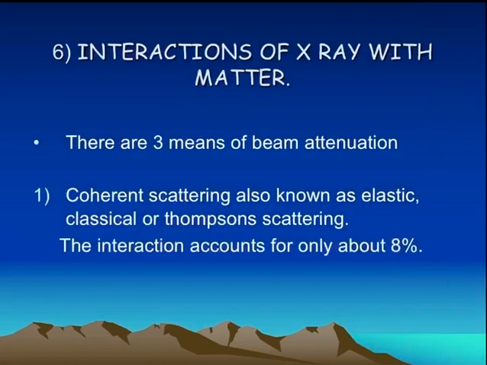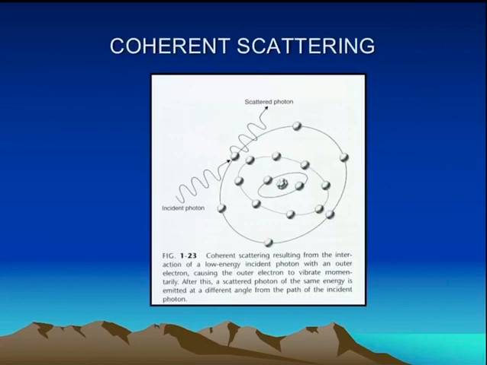Coming to the various interactions of X-rays with matter. There are three means of beam attenuation. First one is coherent scattering, also called elastic scattering, classical scattering and Thomson scattering, and this interaction accounts for only about 8%. What is coherent scattering? In coherent scattering, a low energy incident photon interacts with an outer electron, causing the outer electron to vibrate momentarily. After this, a scattered photon of the same energy is emitted at a different angle from the path of the incident photon, which creates coherent scatter.